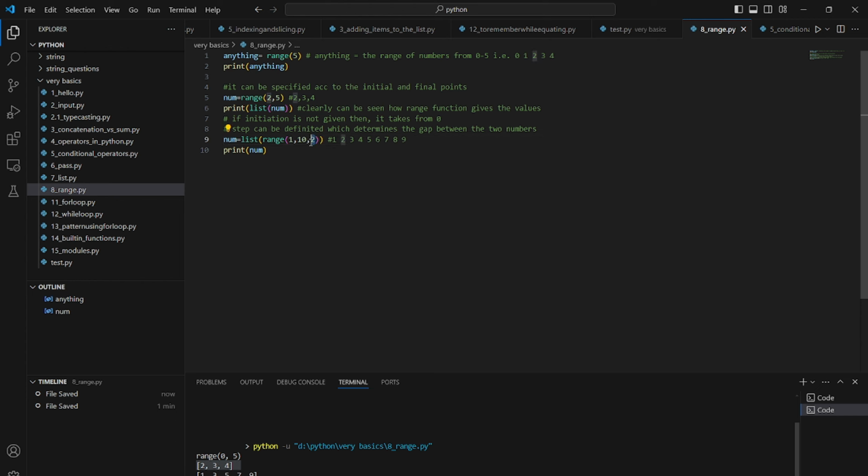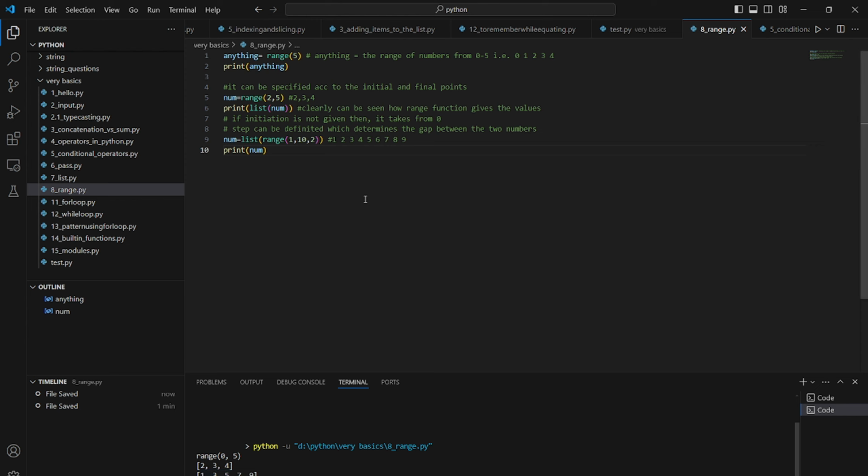So it would give 1 to 9, but due to this gap of 2, it will print 1 and then it will leave the second one and go to the third one. So 1, 3, 5, 7, and 9 will be printed. Because of this 2, the second one from that will be printed after that. If 1 is printed, then the second one from that, 3, will be printed; then 5, 7, and 9. Like that it will be printed. We can see here 1, 3, 5, 7, 9.